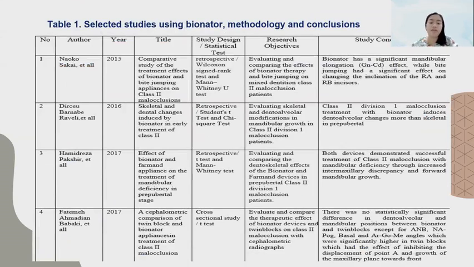Table 1 shows the research that has been selected using the Bionator along with the methodology and results of the research. The study conducted by Naoko Sakai, Dirceu Barnabe, Hamid Reza Faksir, and Fatemeh Ahmadian compared the Bionator and other myofunctional devices such as the Jumping appliance, Frankel appliance, and Twin Block in class 2 malocclusion, and obtained the result that the Bionator had a significant effect on mandibular growth.